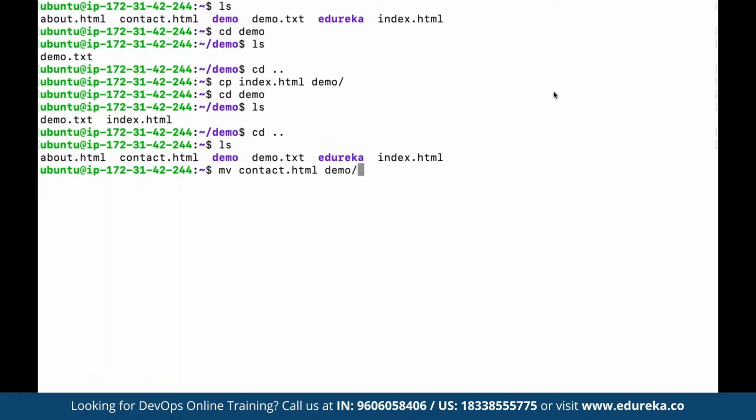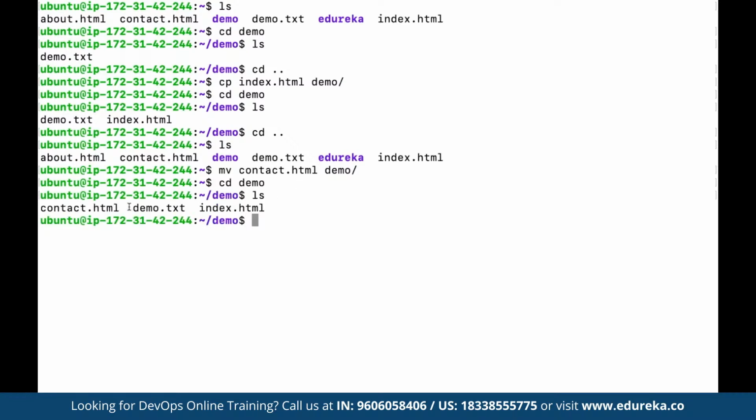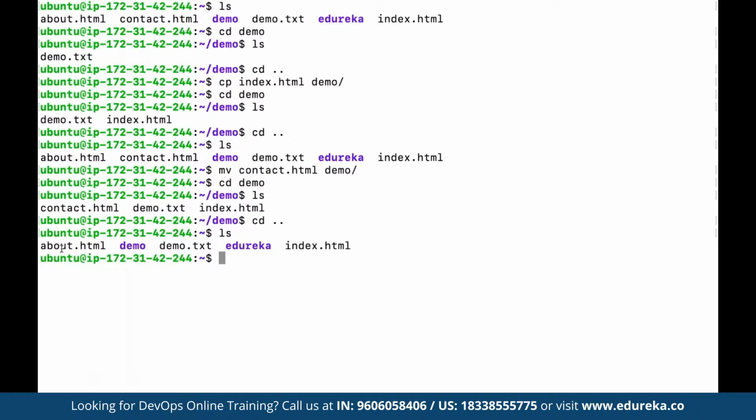So here we can define, first of all, the source. That means from where the file has to be moved, and then the destination, where the file has to be moved. So here we can define the path. And now again, if we move to demo and we use ls, you can see this contact.html has been successfully moved. And suppose now if we come back, use ls, we can see contact.html is no longer available in the main directory because now it has been moved into the demo folder.